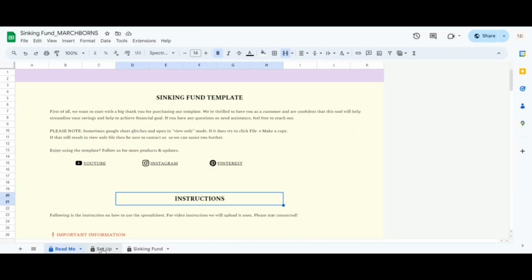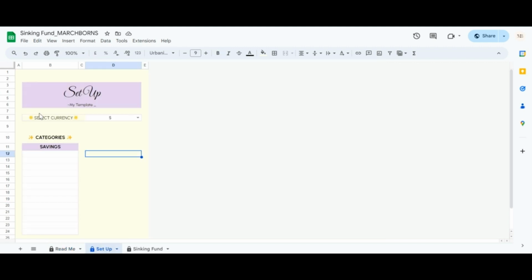Now, go to the Settings tab and customize your template. This step is required. The template has a simple setup. Select the currency from the drop-down. I have already selected the dollar currency here, but as you can see, you can select any currency you want. This template supports all currencies of the world.